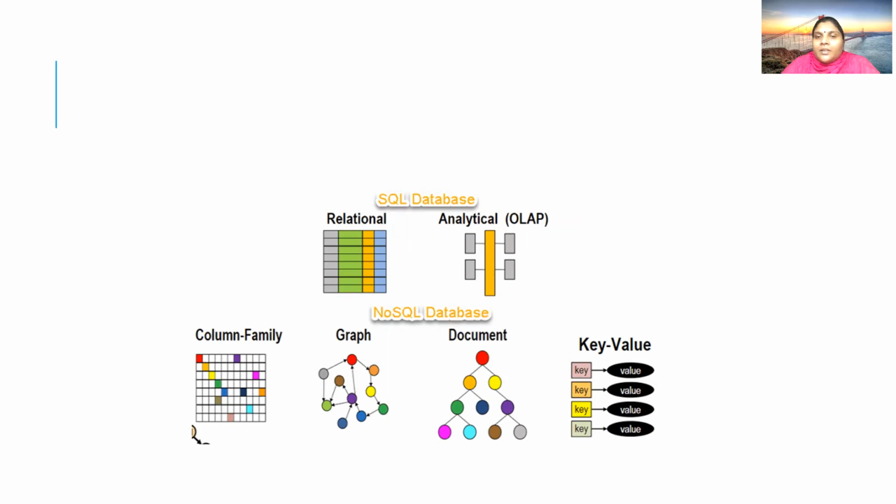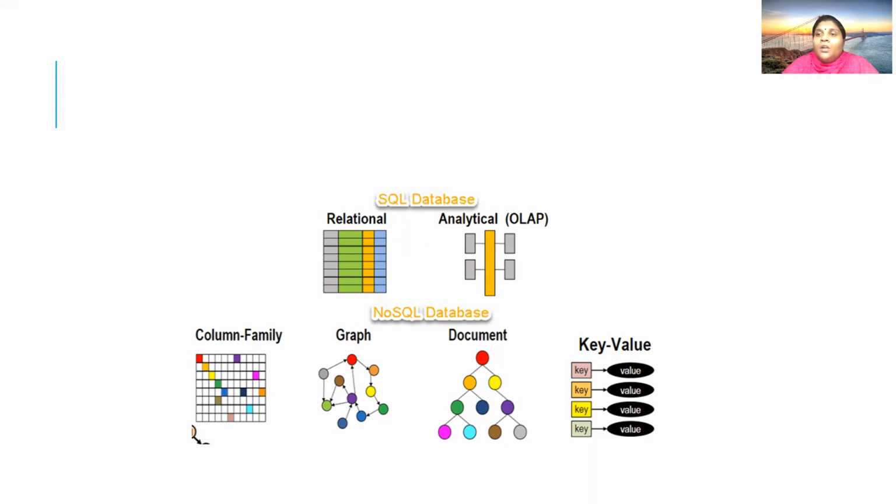First, I will tell you what the different types of NoSQL database available are. There are mainly four categories of NoSQL database. The first one is the column family database. Next is the graph database. Next are the document database and the key-value database.